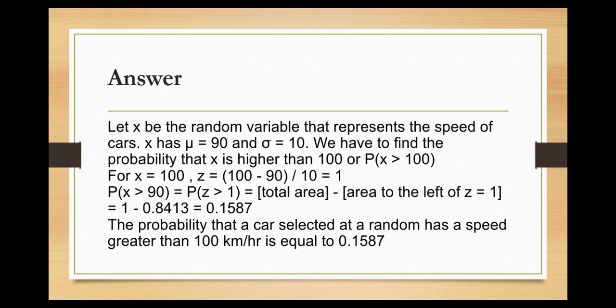Answer: let x be the random variable that represents the speed of cars. X has mu equals 90 and sigma equals 10. We have to find the probability that x is higher than 100, or P(x > 100). For x equals 100, z equals (100 minus 90) over 10, which equals 1.